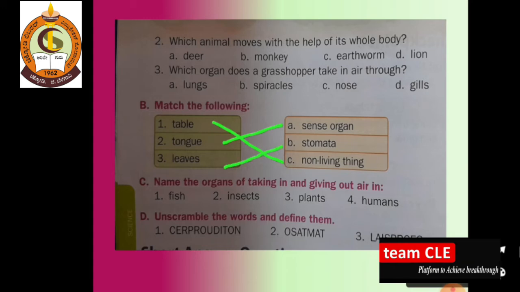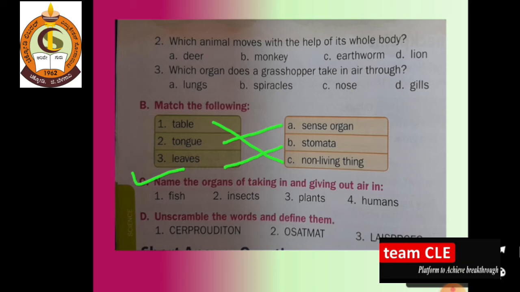So dear students, the C question you have to do by yourself. Remember, I have given you the respiration organs of the living things. For fish, I am giving you hints: with the help of gills, fish can breathe.